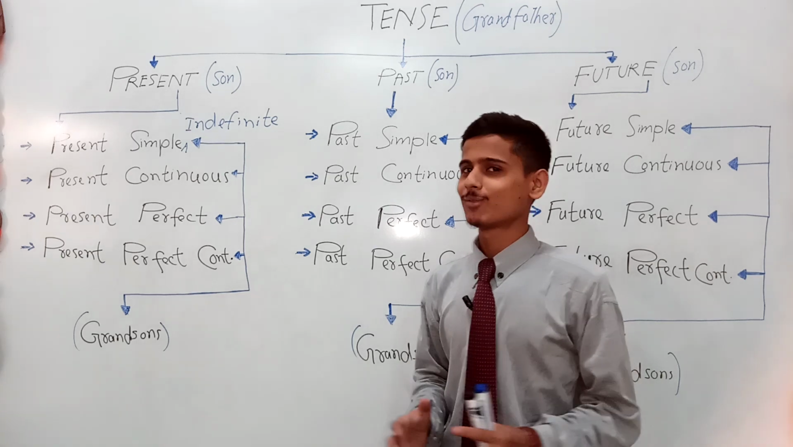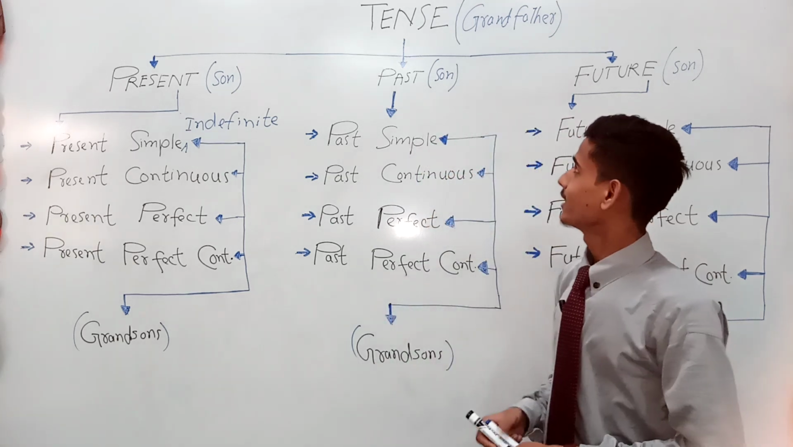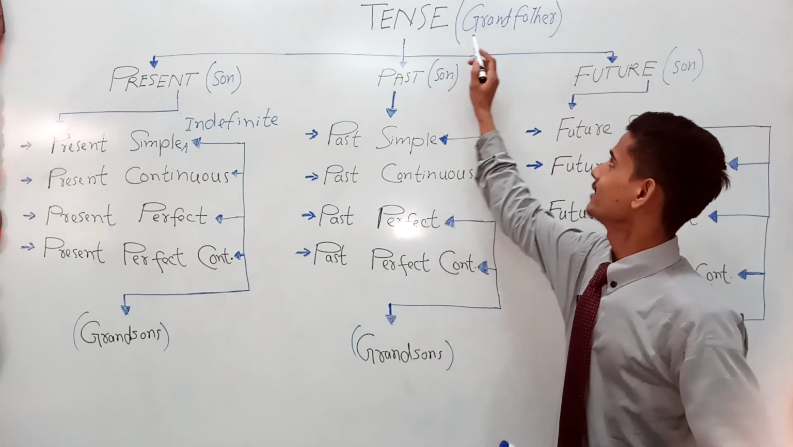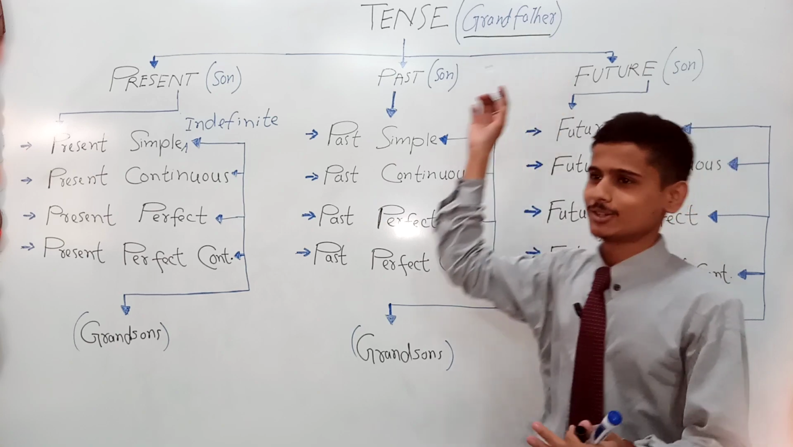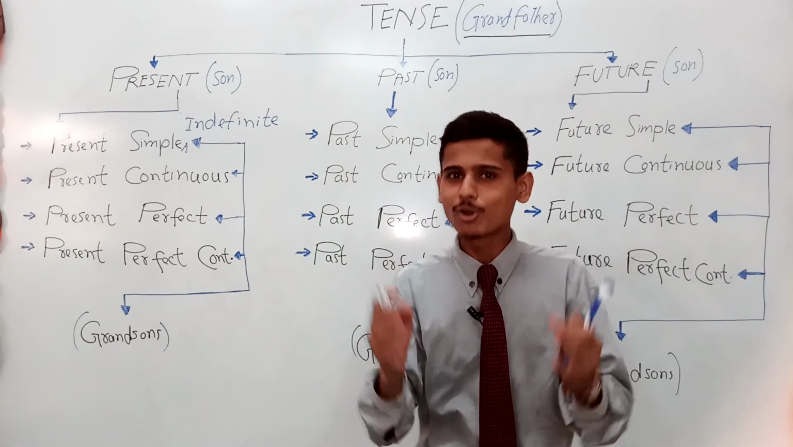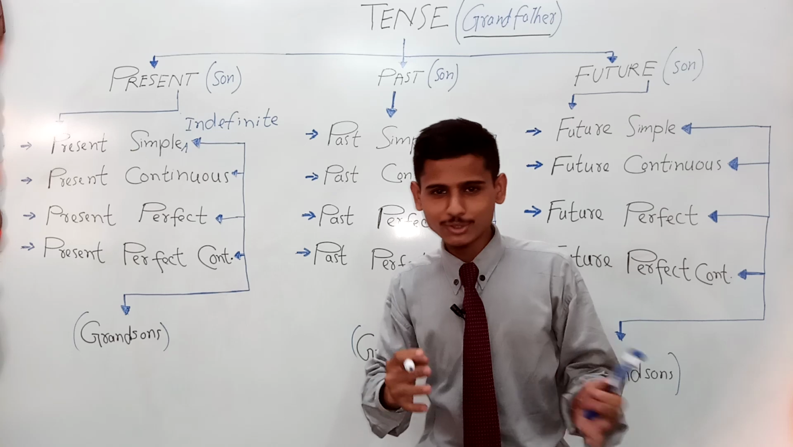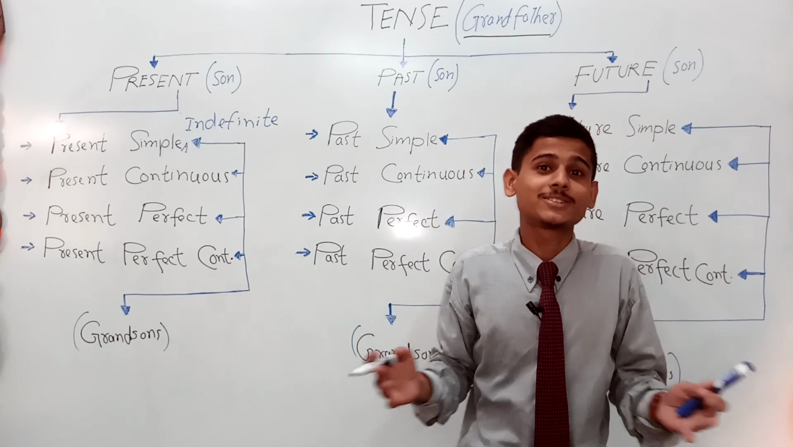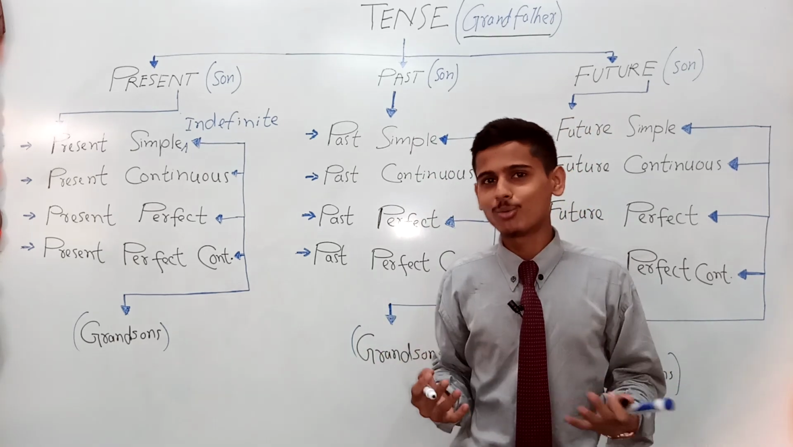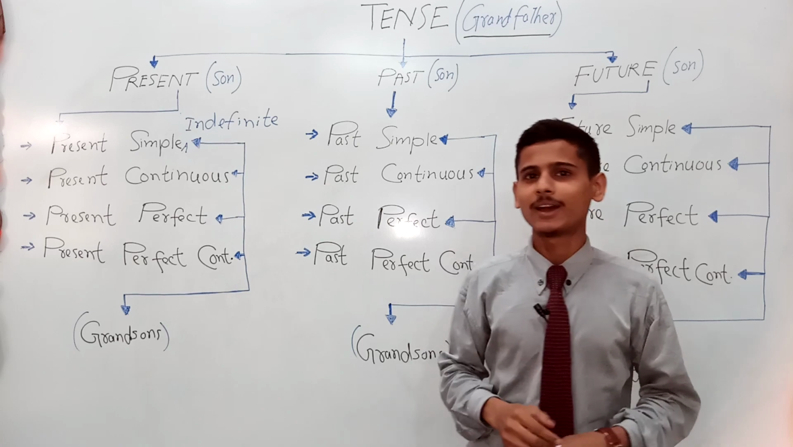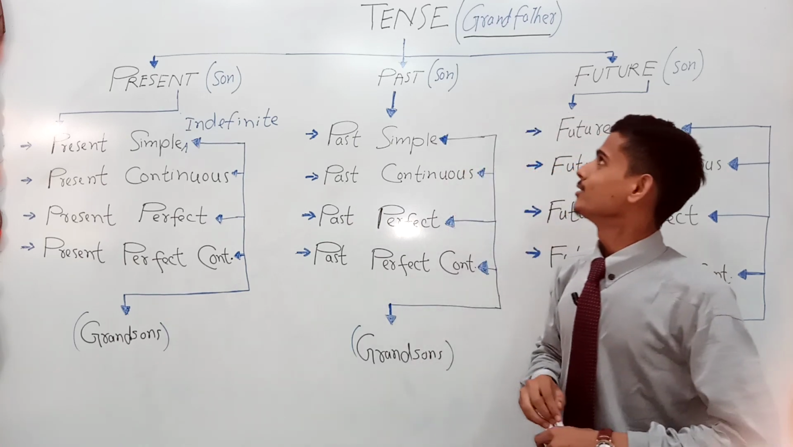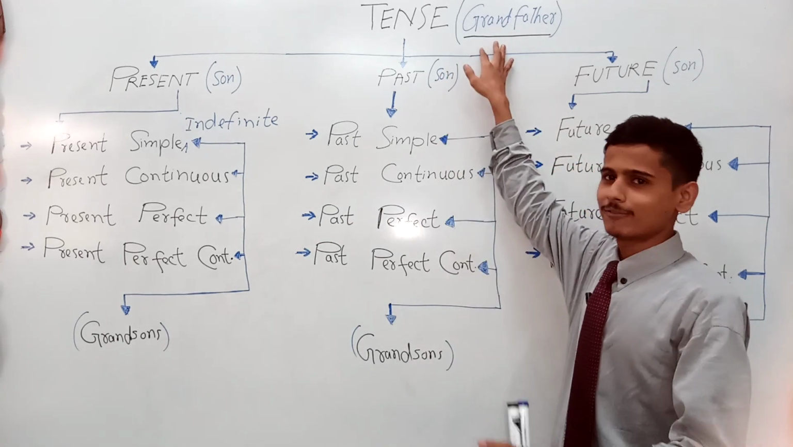So here, first of all, you need to understand that tense is the name of a grandfather. For example, you just have to suppose, right? If you don't want to get tense while learning tenses, you must follow what I say, right? So do as I ask you to. So just suppose this is a grandfather.